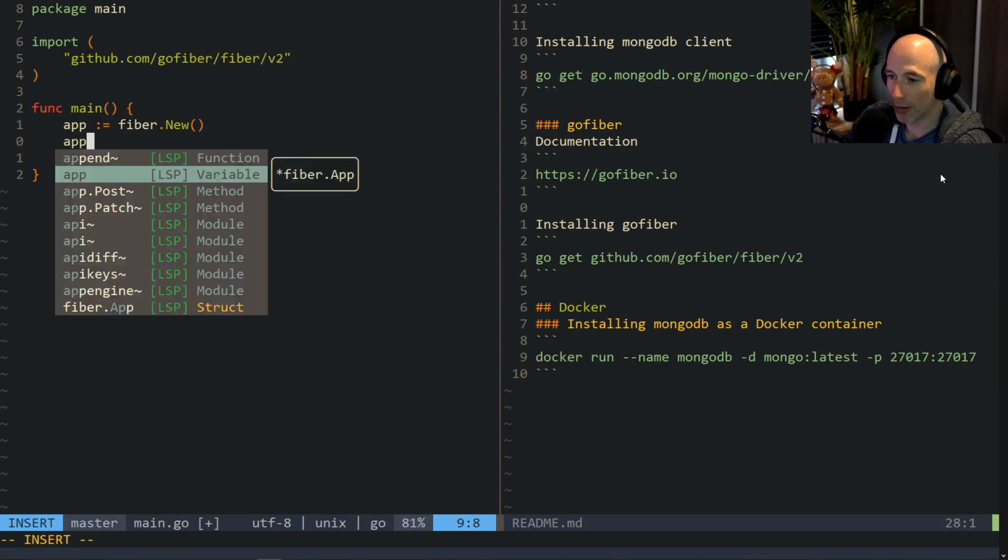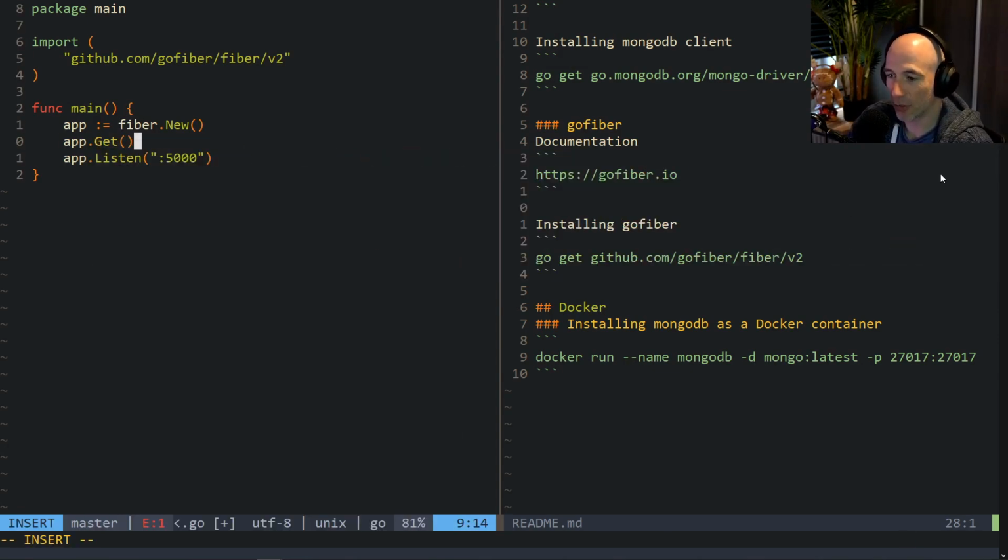So let's do something very simple. Let's make a simple route here. We're going to say app get just to see if things are working. And we're going to call this /foo. And now we need to specify a handler, right? And a handler is basically in every single framework the same thing. It's going to take in a context and you're going to return an error. And that's almost in every framework the same. It's also what I do if I make something from scratch. I kind of decorate the same function as a handler, right?